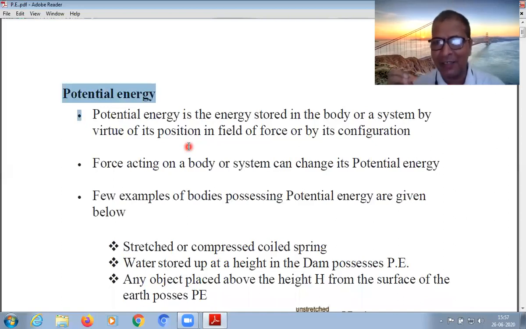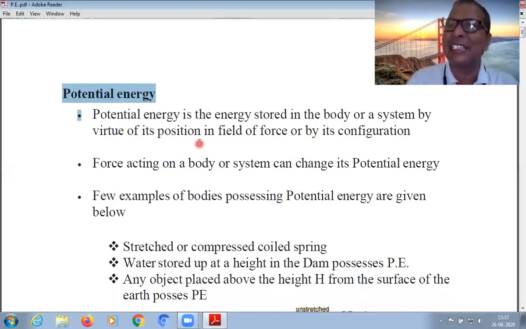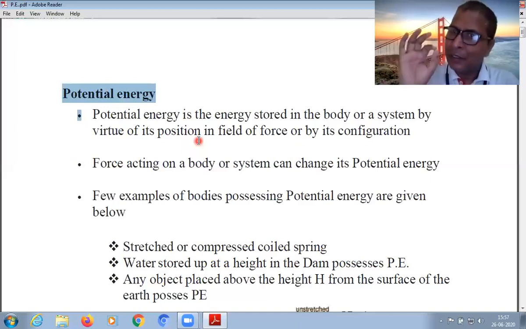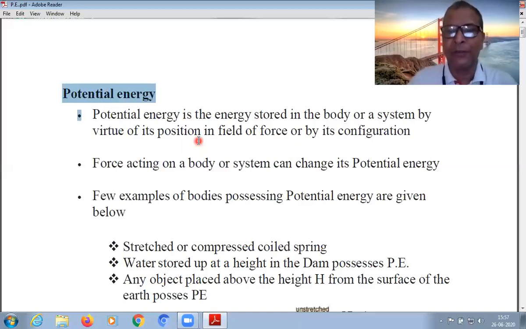In the previous lecture, we dealt with energy. When I was dealing with energy, I told you, energy is the capacity or ability to do work, and it is of two types. One is kinetic energy and another is potential energy. We have seen about kinetic energy, which is energy in a body due to its state of motion. But see, what is potential energy here?